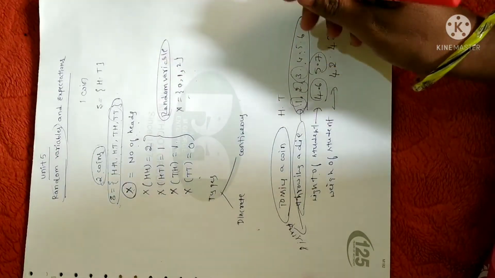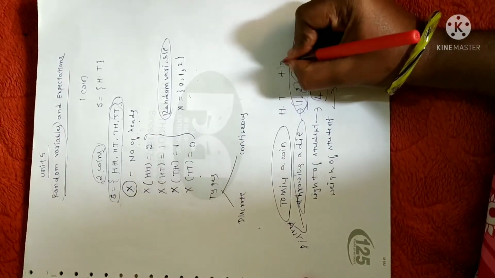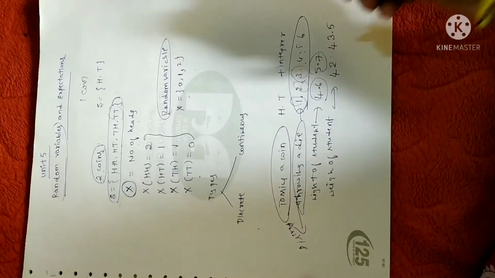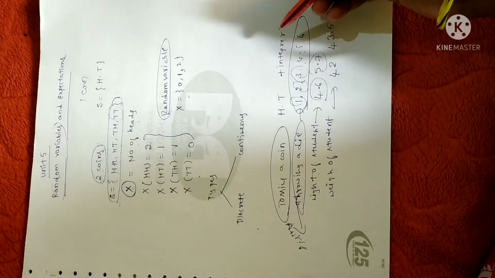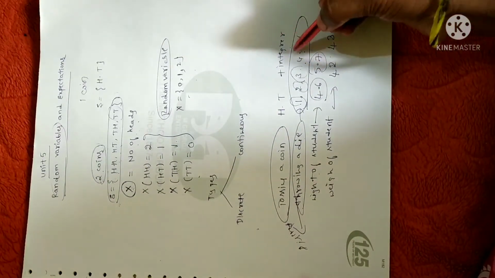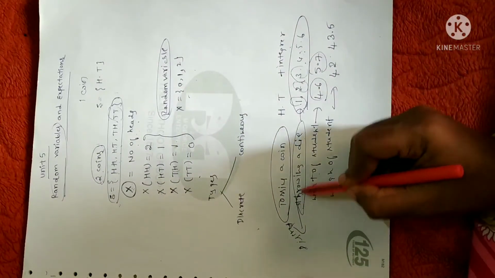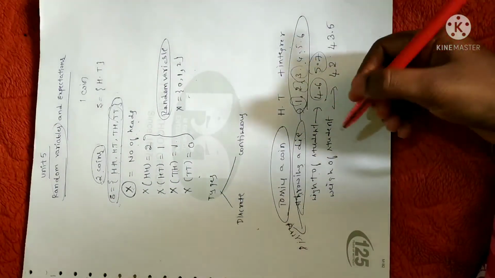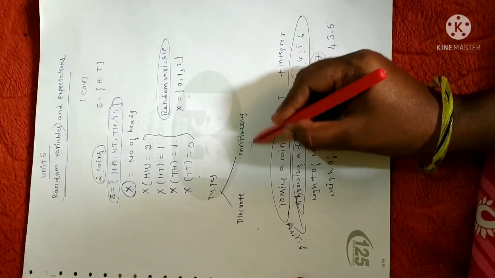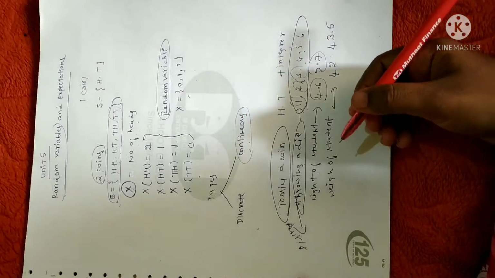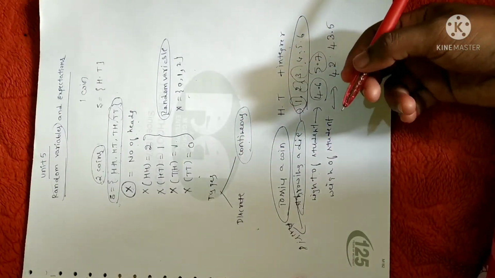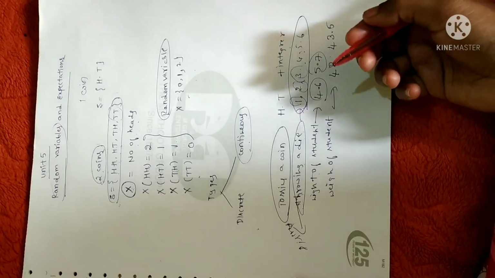It consists of only positive integers. So a random variable which takes only integer values is called a discrete variable. An example is throwing a die. And the second one is a continuous variable. Continuous variable, in the sense, is a variable which takes decimal or fraction values along with integer values.